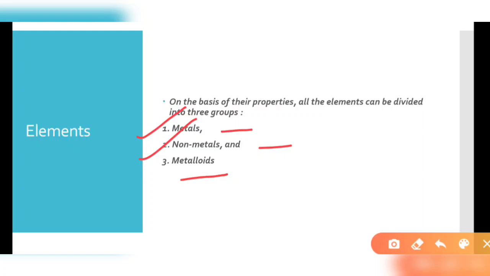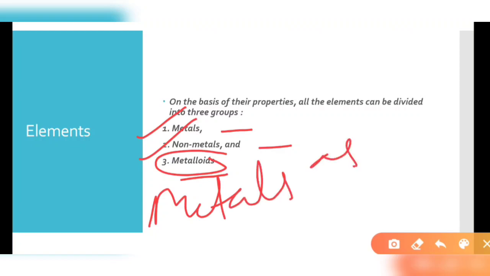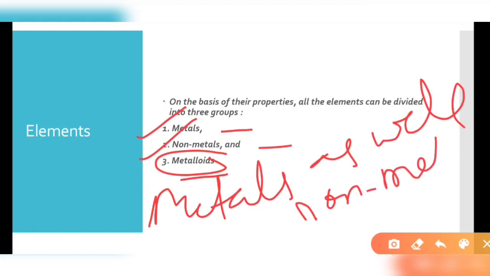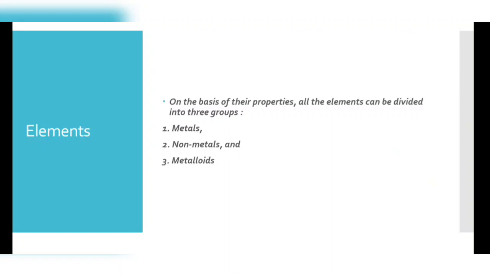We have already discussed this in class 8: metals are good conductors of electricity and heat. They are sonorous, ductile, and malleable in nature, right? And non-metals are just the opposite of them. But metalloids have properties that lie between metals and non-metals. This means they show some properties of metals and some properties of non-metals. So we consider them metalloids.